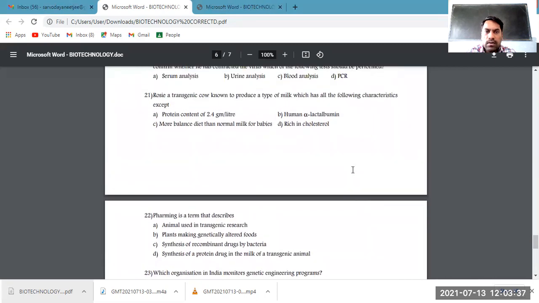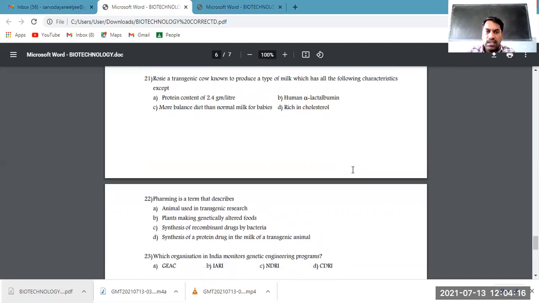Going to the question again: which characteristic is not present? Of course, it has a high protein content. It has human alpha-lactalbumin protein, from human beings, for the good growth of babies. It is a more balanced diet than normal milk for babies, rich with nutrients, minerals and proteins. Rich in cholesterol, no, that is not a characteristic of Rosie's milk. It doesn't have more cholesterol content. It is not rich in cholesterol.